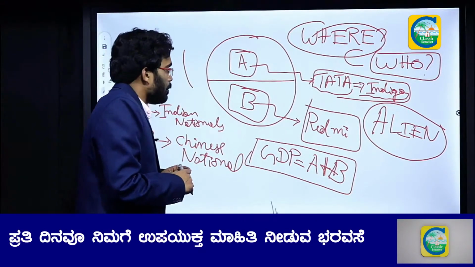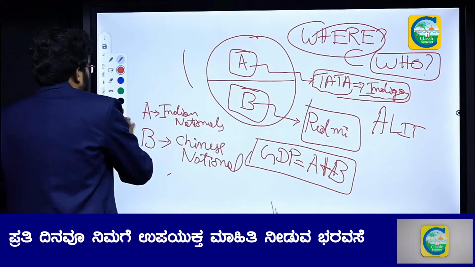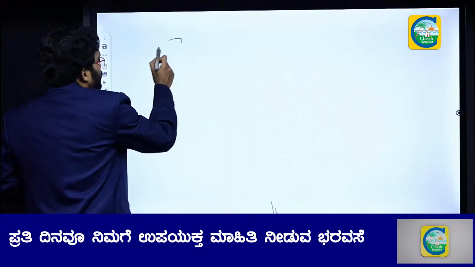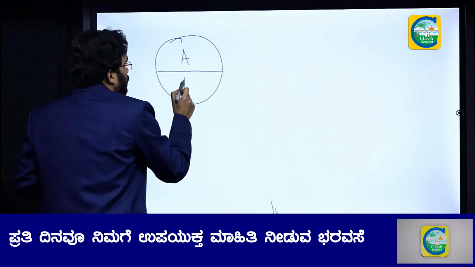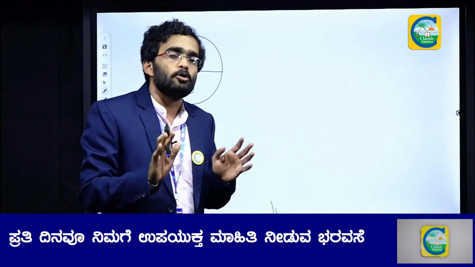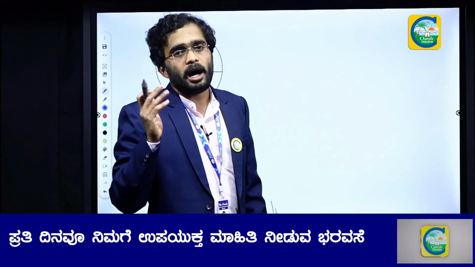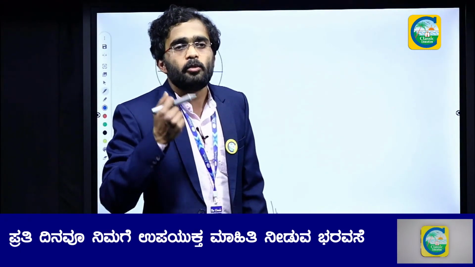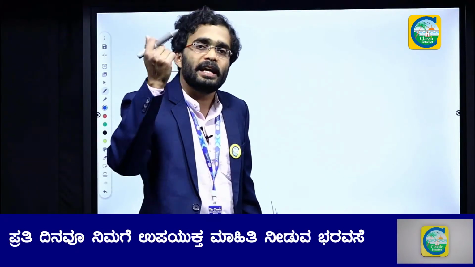Okay. Now, let us move back. So, what was GDP? Anything produced by anyone inside the geography of India will be used to calculate GDP. Now you might ask me, sir, why are we using what foreign nationals are producing in the calculation of GDP?